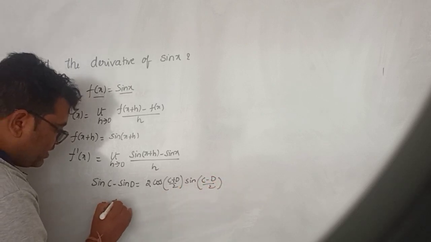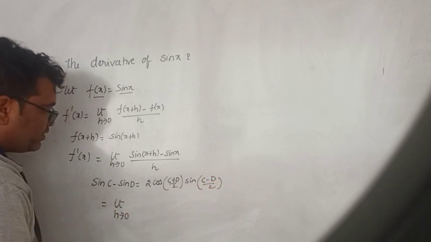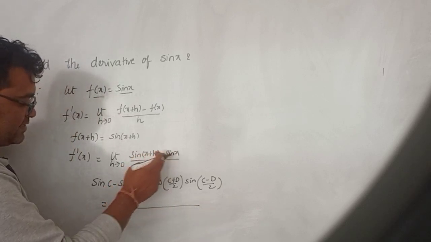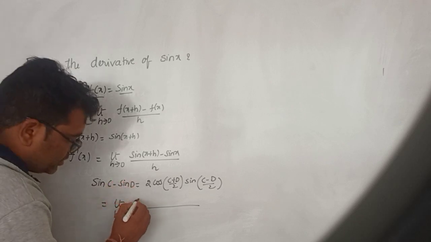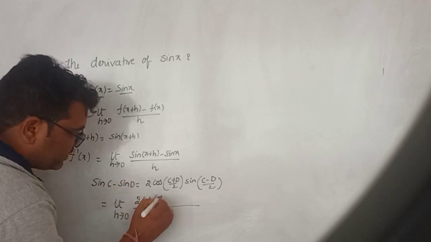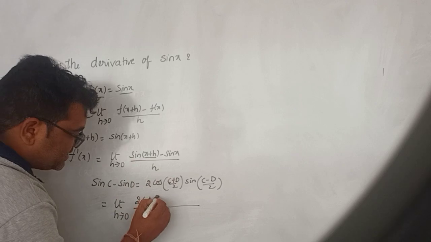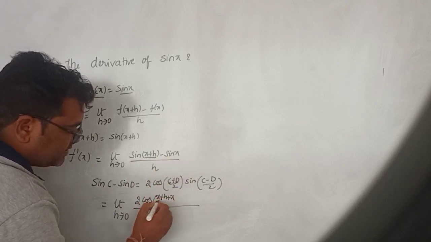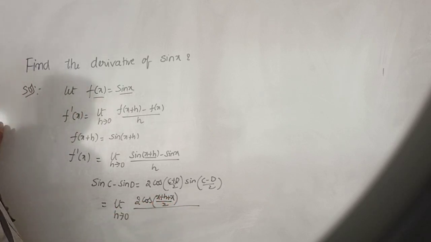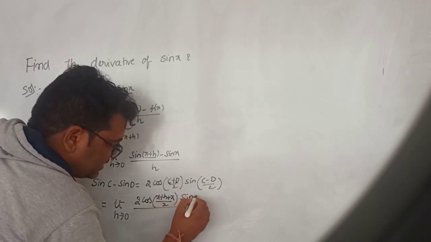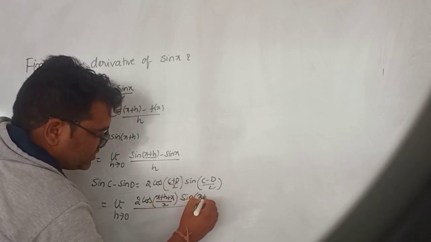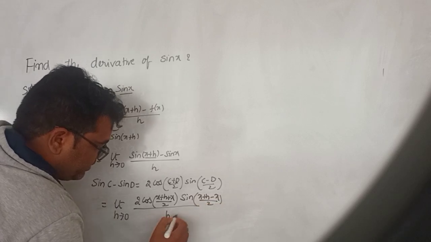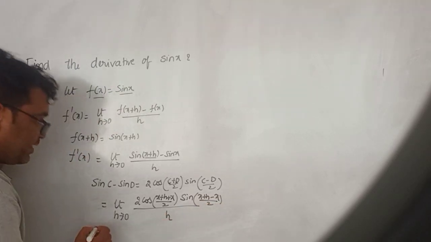So here, limit h tends to 0. Sin of x plus h minus sin x is in the form of sin c minus sin d. So the formula is 2 cos of, in place of c we have x plus h, and in place of d we have x, divided by 2. And sin of (c minus d) by 2, where c is x plus h and d is x, divided by h.